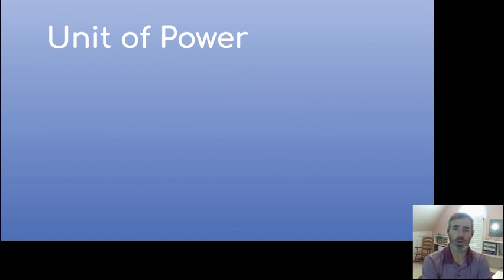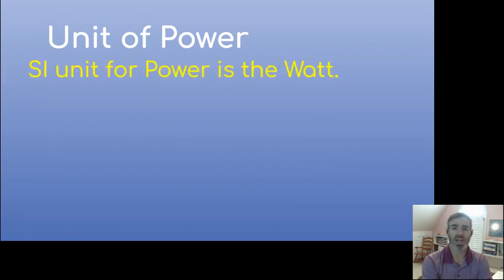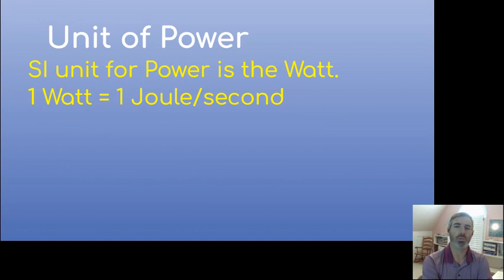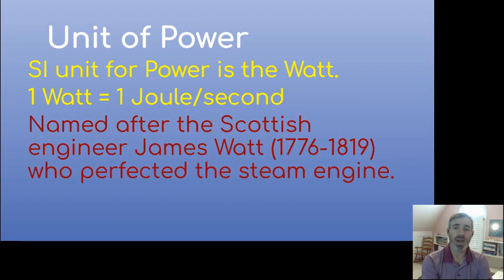Now the unit for power is a watt, and a watt is defined as a joule per second. And if you break a joule per second down a little bit further, a joule is a newton meter, a newton is a kilogram meter per second squared, so that gives us a watt is a kilogram meter squared per second cubed. But it's really just showing us the rate at which energy is transferred. It's named after the Scottish engineer James Watt, who perfected the steam engine.